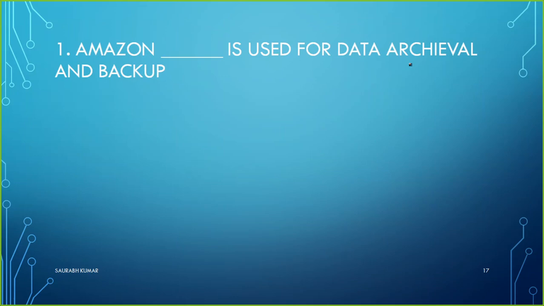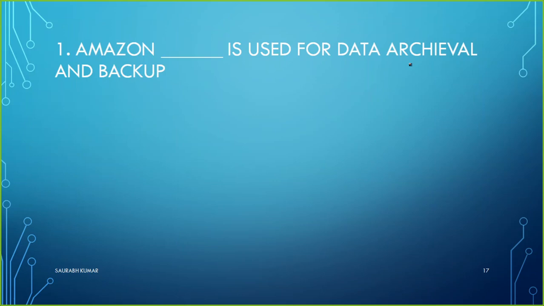Now we move to some question and answer. The first question goes to all of you from this session: Amazon is used for data archival and backup. Which service of Amazon do we use to store data archival and backup?